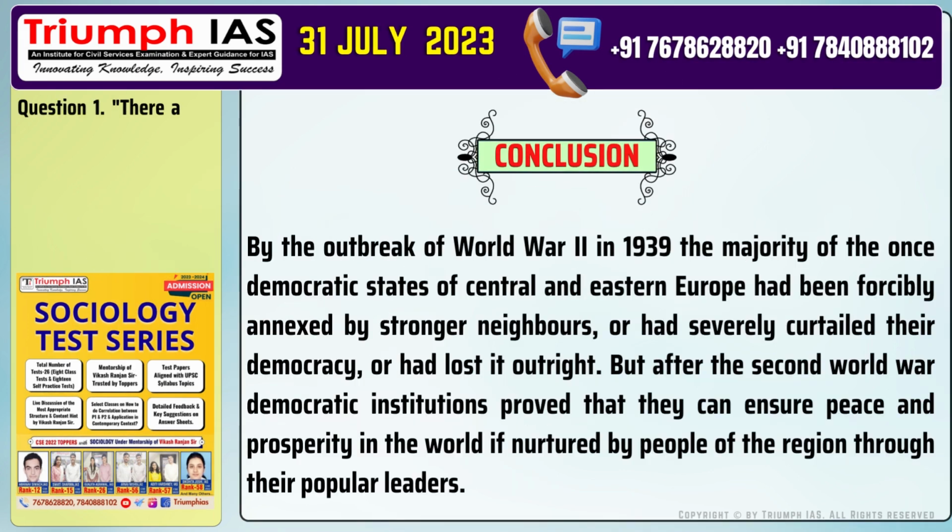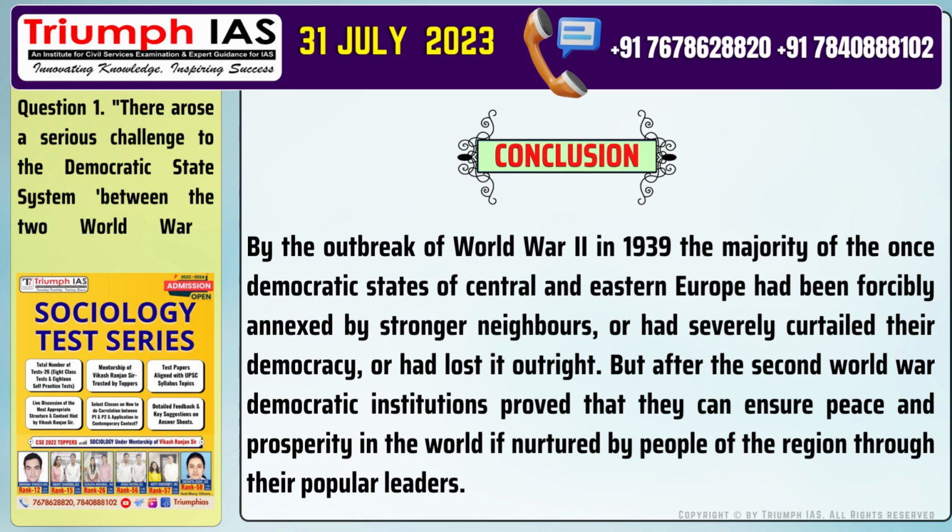Conclusion of the answer is: by the outbreak of World War II in 1939, the majority of the once democratic states of Central and Eastern Europe had been forcibly annexed by stronger neighbors, or had severely curtailed their democracy, or had lost it outright. But after the Second World War, democratic institutions proved that they can ensure peace and prosperity in the world if nurtured by people of the region through their popular leaders.